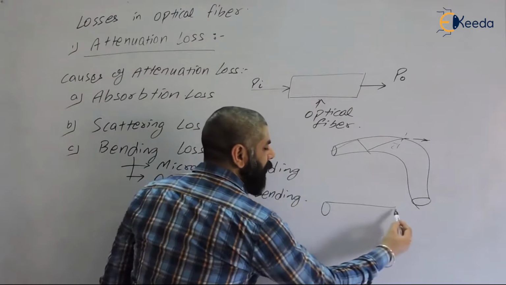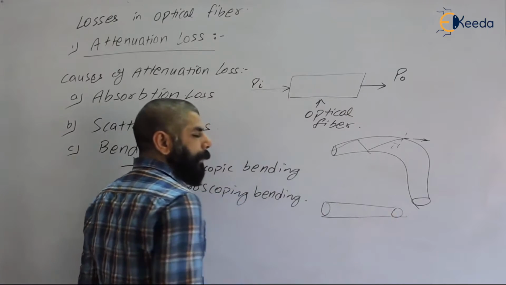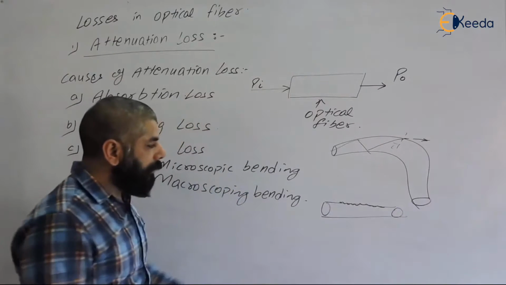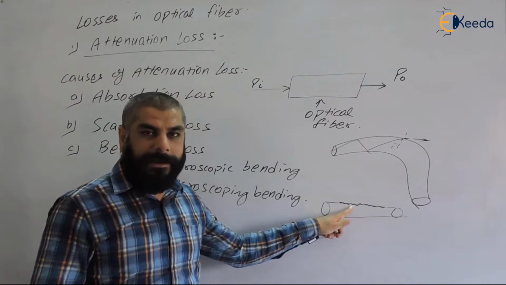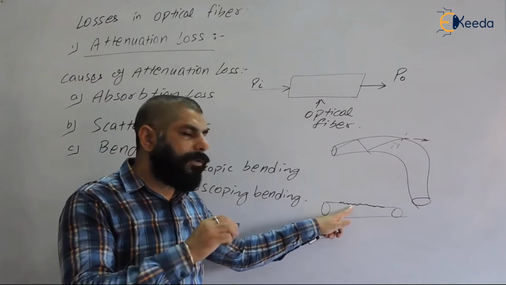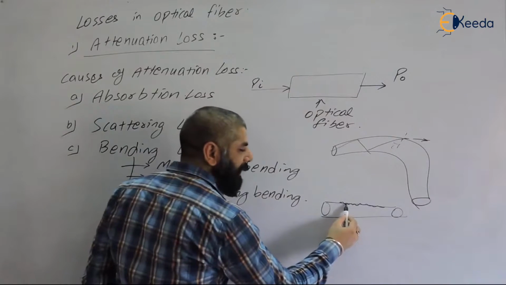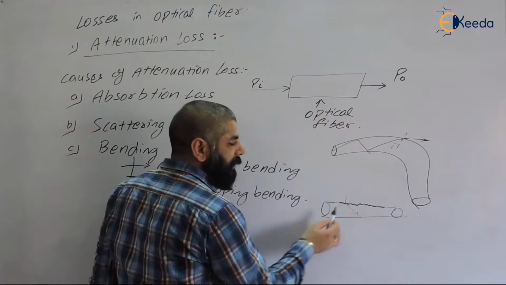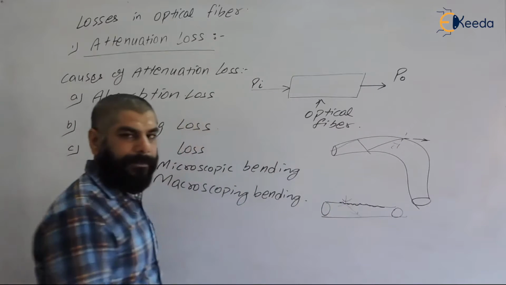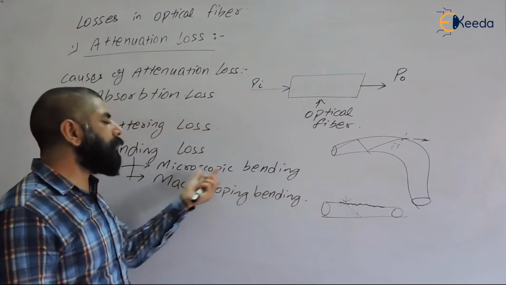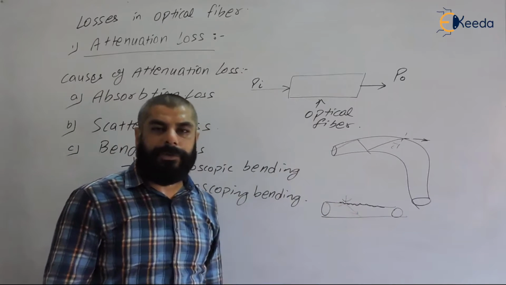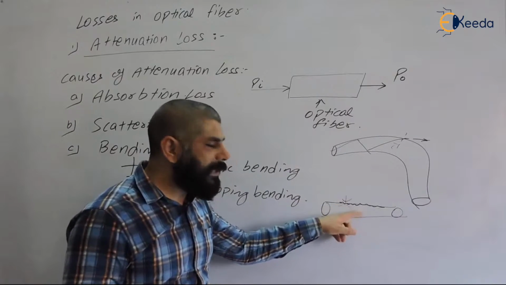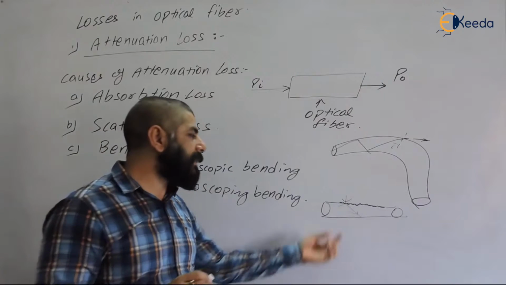When we consider optical fibers, we assume the surface is purely smooth, but actually, due to construction error, the surface is not smooth, so when the light interacts, it may go outside as well. Not 100% of the light will be reflected back. This is due to manufacturing defect, and this is called microscopic bending, because it is not possible to see the surface of optical fiber with the naked eye. We assume it is purely smooth and the light will be 100% reflected, but this is not so.